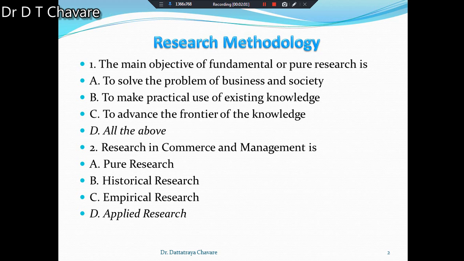Then a second MCQ is there. Research in commerce and management is, first alternative is given there, pure research. Second, historical research. Third, empirical research. And the last, applied research. Try to understand. It means that among those four alternatives, what is the right alternative? Try to understand the statement: research in commerce and management is definitely applied research. Okay, that's why your right alternative may be applied research.